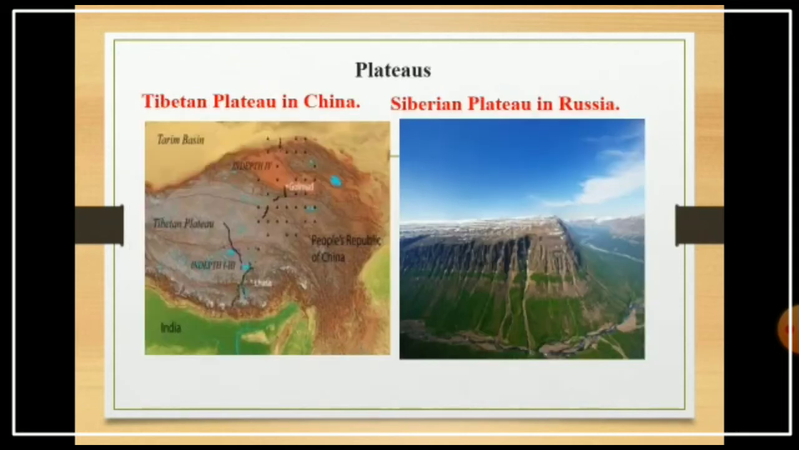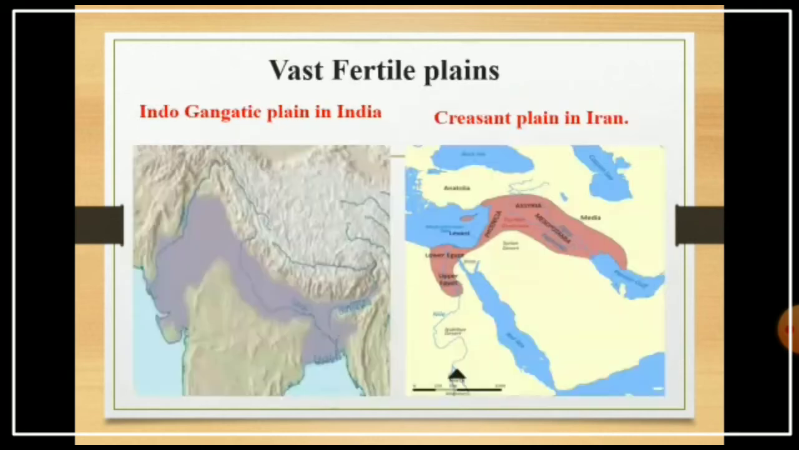So Asia also has many plateaus. Plateau means elevated land or table land. Important plateaus are the Tibetan plateau in China and the Siberian plateau in Russia, which are very important plateaus of the Asia continent. Asia also has a variety of fertile plains.